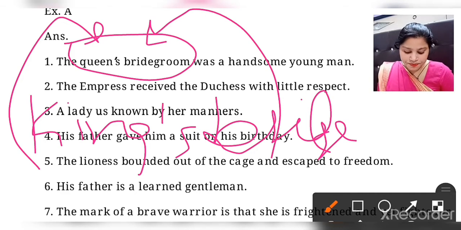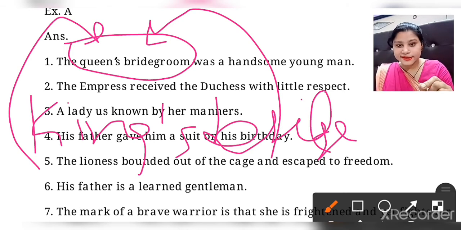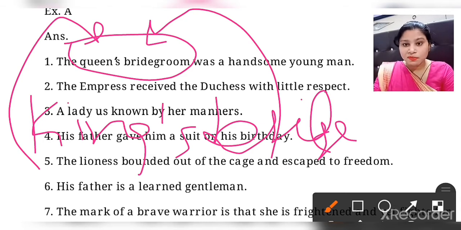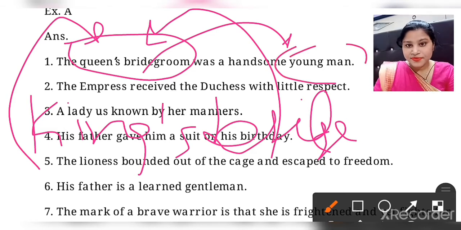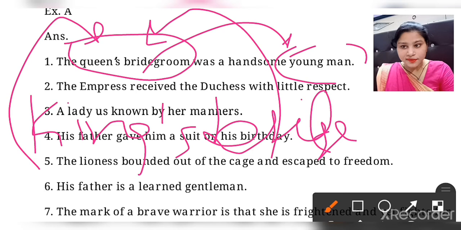The word beautiful was written for bride, because a bride is a girl, a lady. But here we are talking about a groom, bridegroom, so that is why handsome is given. Woman is converted into young man. Clear? So the king's bride was a beautiful young woman. Answer will be the queen's bridegroom was a handsome young man. Clear?